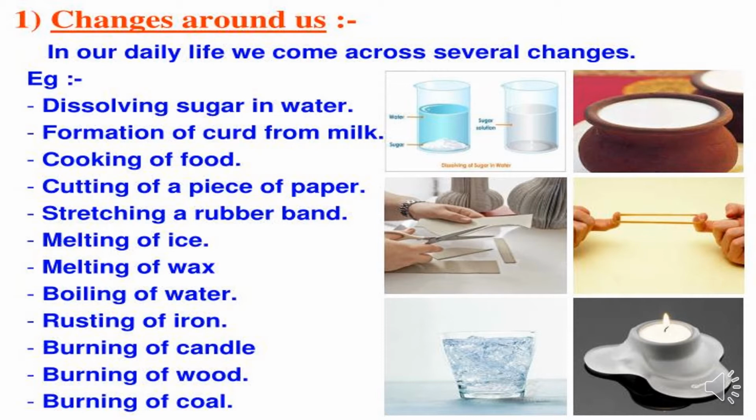Cutting of a piece of paper, stretching a rubber band, melting of ice, melting of wax, boiling of water, rusting of iron, burning of candle, burning of wood, burning of coal. These are just simple examples that we have taken that you must have seen in your day-to-day life.